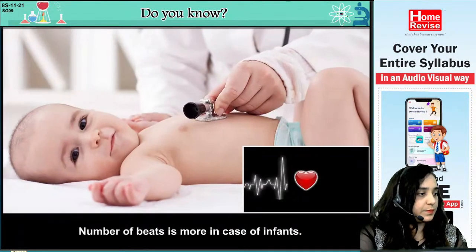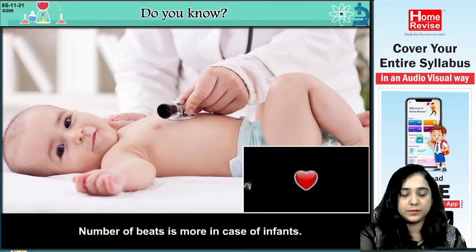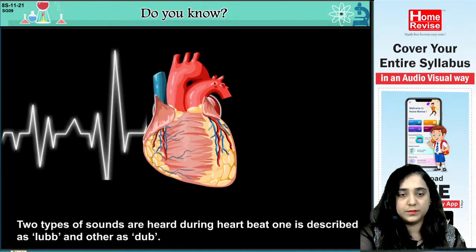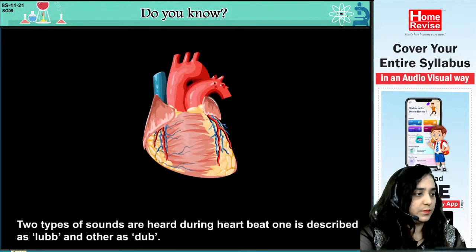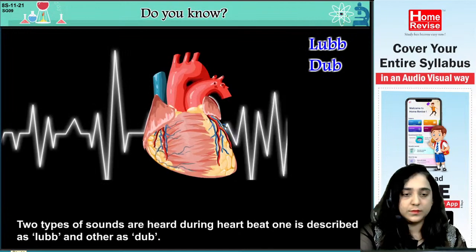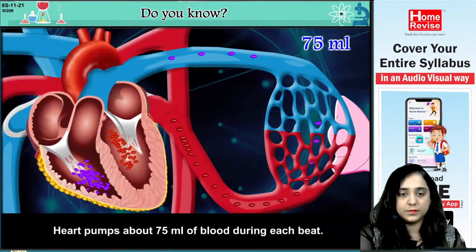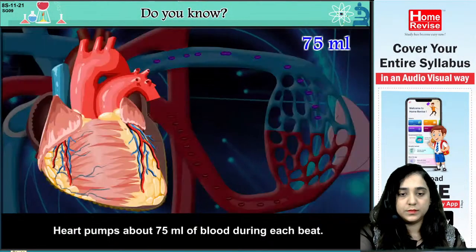Number of beats is more in case of infants. Two types of sounds are heard during heartbeat. One is described as lub and other as dub. Heart pumps about 75 milliliters of blood during each beat.